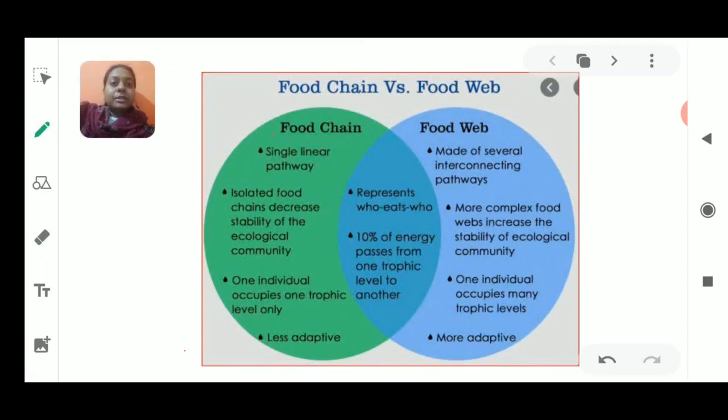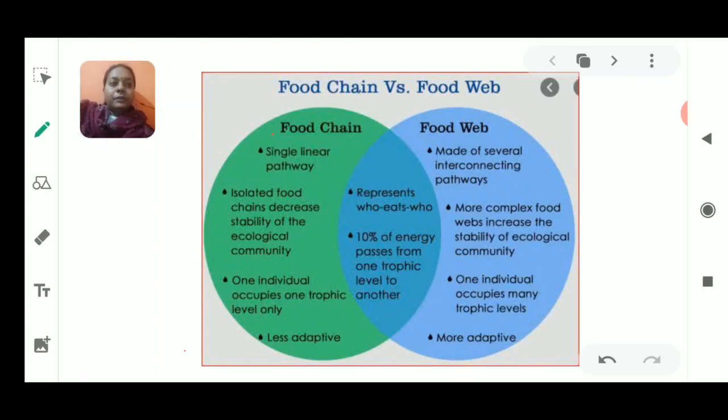These animals have more options, because many animals are present in that food web. Now if one individual is occupying many trophic levels, it could also serve the ecosystem very nicely. So this makes the food web and food chain work together within an ecosystem.